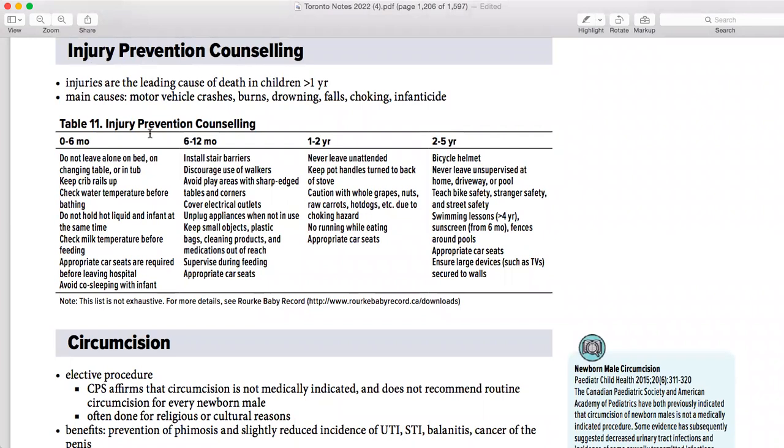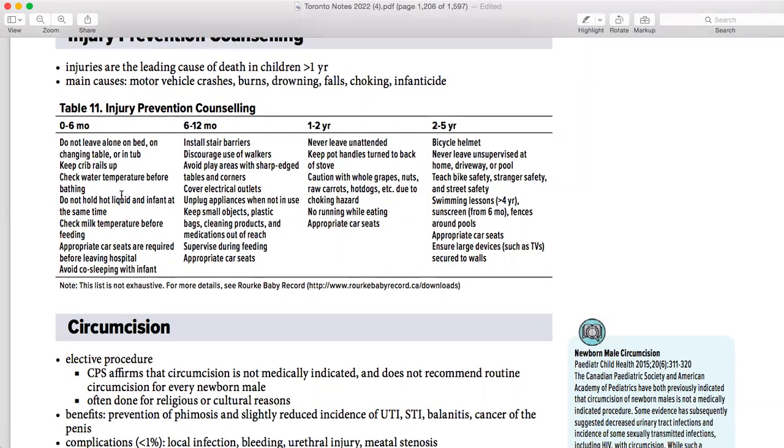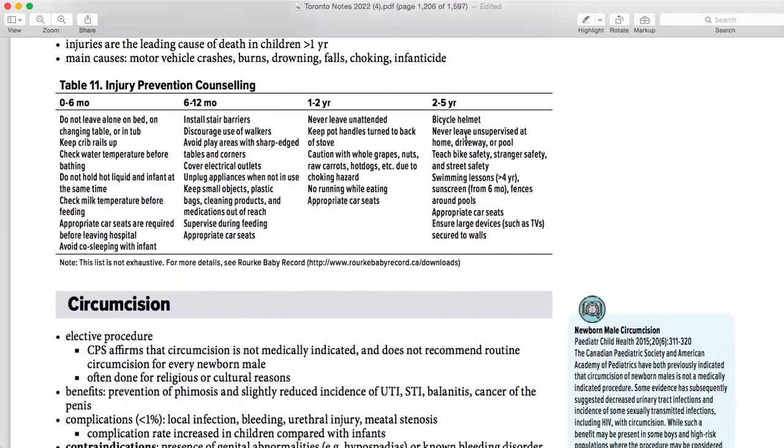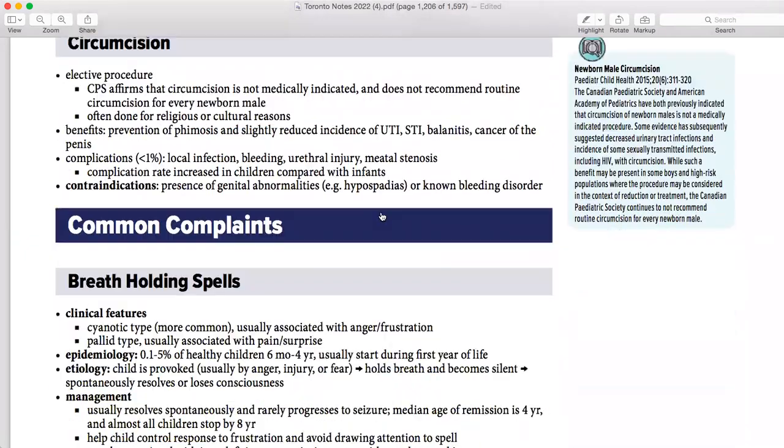Injury prevention counseling: what are you going to tell the particular patient? Let's suppose a baby is coming to you at the 6th month, and the parents are asking, how should we take care of our baby, because this is our first baby? So you need to know what particular things to tell the parents at 6 months so they can handle the baby properly. At 1 to 2 years, what are you going to tell? At 2 to 5 years, what are you going to tell? So this is important as well.